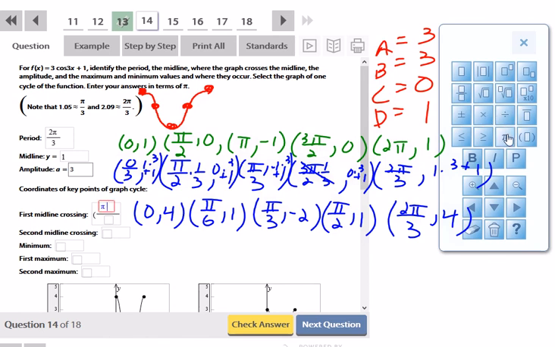The second midline crossing is at pi over 2, comma 1.